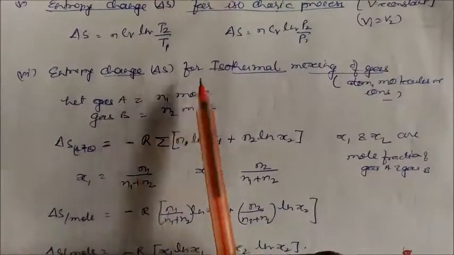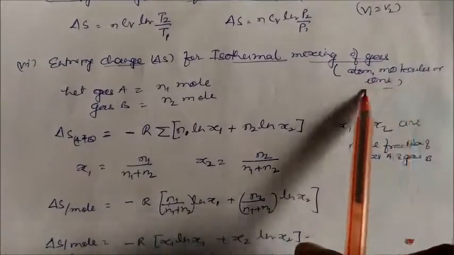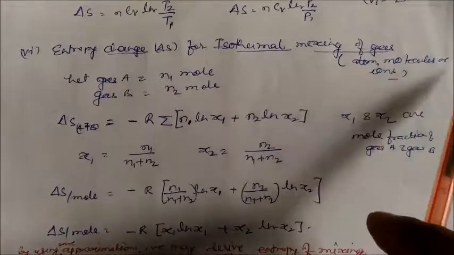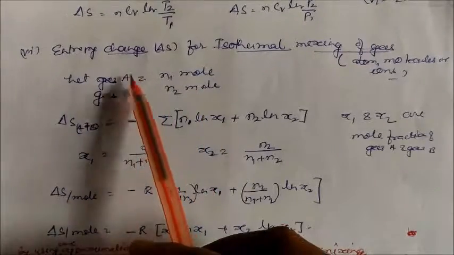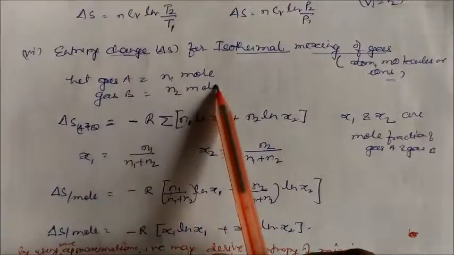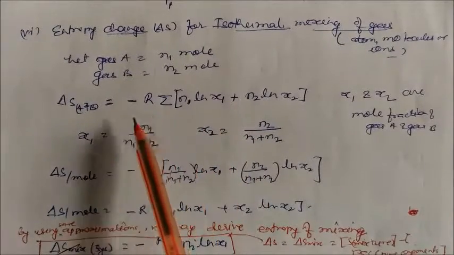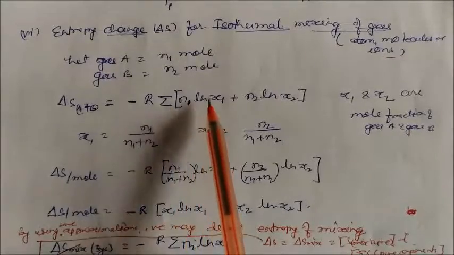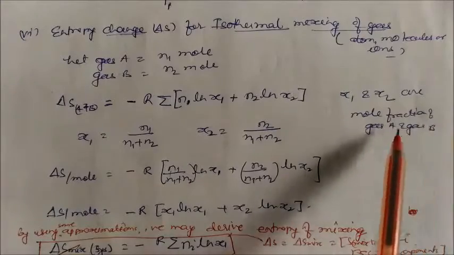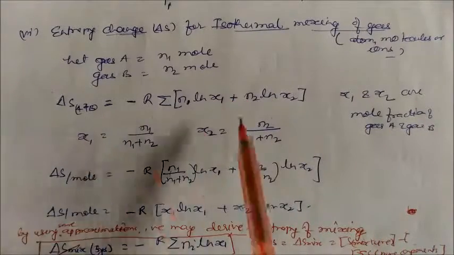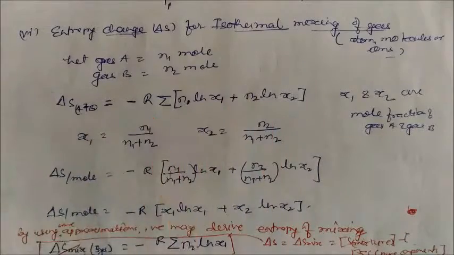Now, entropy change for isothermal mixing of gases. If you are mixing gases, they can be atoms, molecules or ions, whatever form the gas is in. If you mix them, how can we calculate the entropy? Let us take two gases A and B which have n1 mole and n2 mole. On mixing, we have this formula: minus R times the summation of n1 natural log x1 plus n2 natural log x2, where x1 and x2 are the mole fractions of gas A and gas B. We are not going to derive this equation, so derivation is not necessary. Just learn this formula by heart.